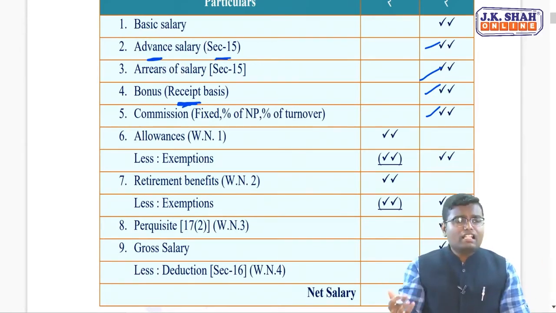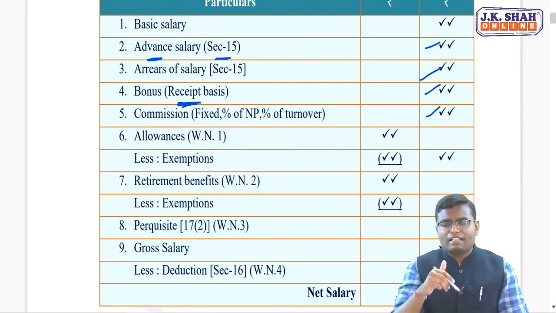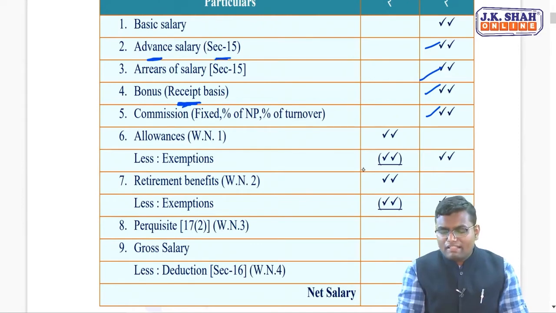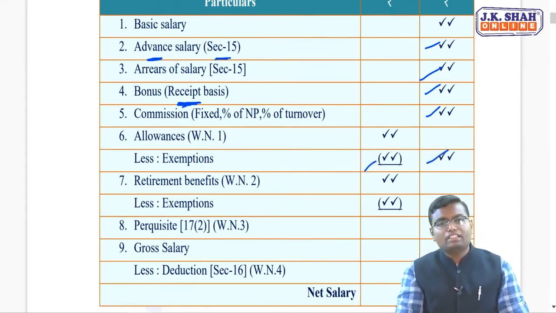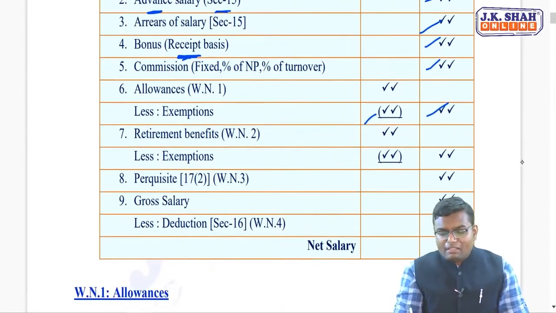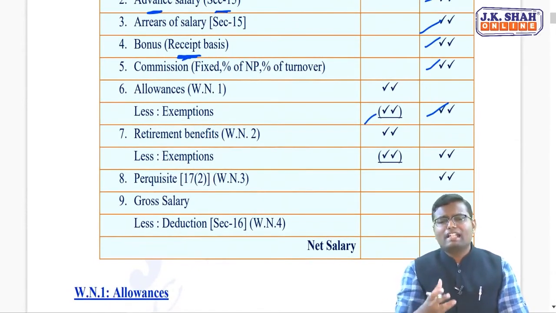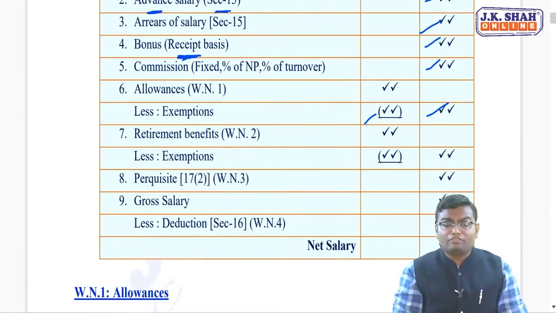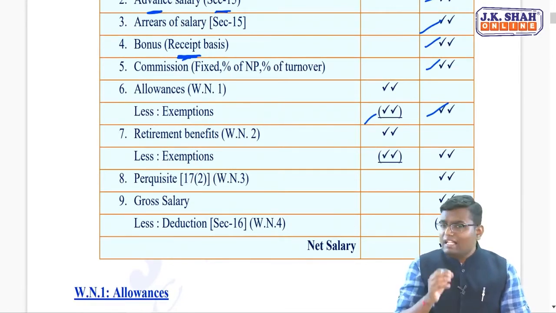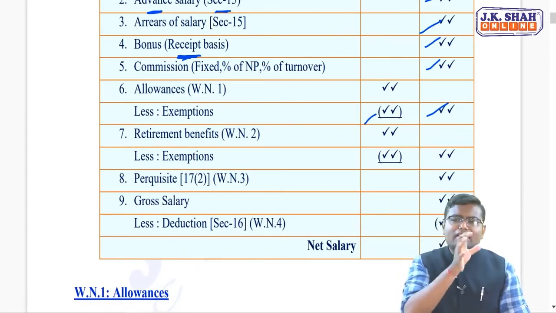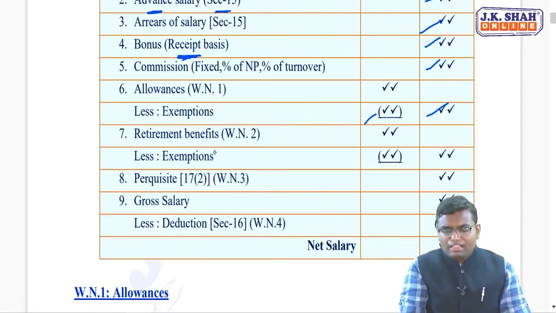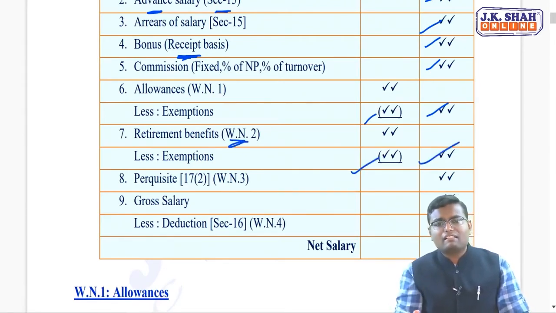What the allowances are and what the exemptions are, we'll learn in working note number 1. But remember, some allowances are not fully taxable; from that you get certain exemption, and only the balance is taxable. Then retirement benefit. Whenever you retire from an organization, you get gratuity, pension, leave salary, provident fund. All of these are taxable up to some extent and exempt up to some extent. We'll learn in working note number 2 what the retirement benefits are, what the exemptions are, and the balance taxable.